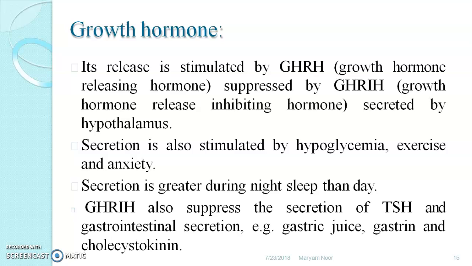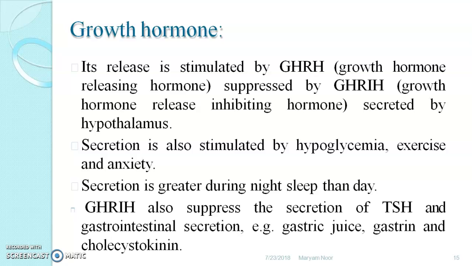Secretion is also stimulated by hypoglycemia, exercise and anxiety. If a hypoglycemic condition is there, that again is responsible for the secretion of growth hormone. Exercise and anxiety are also responsible for the secretion of growth hormone.